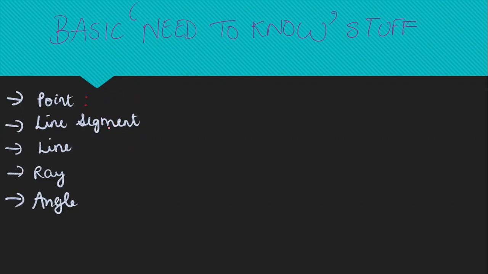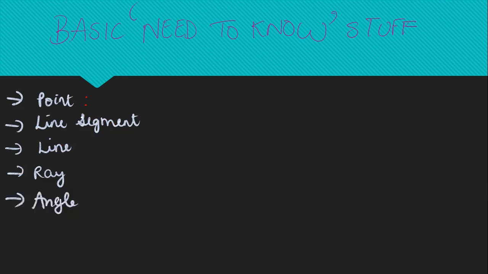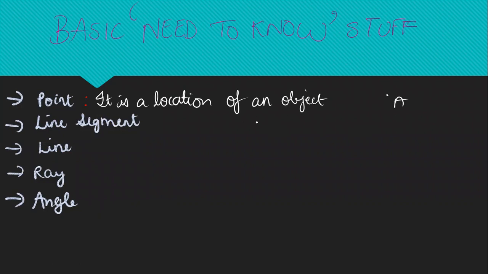A point, what is a point? Do you all know the definition of a point? I know, in an imaginary way, or maybe in your mind mentally, what is a point, but do you actually know what is the definition? Let me tell you, it is a location of an object. And how does a point look? Just a dot. This is point A, let's say. This shows us the position of an object.